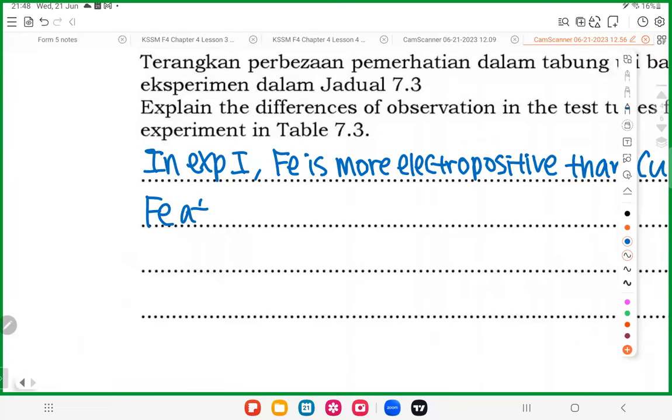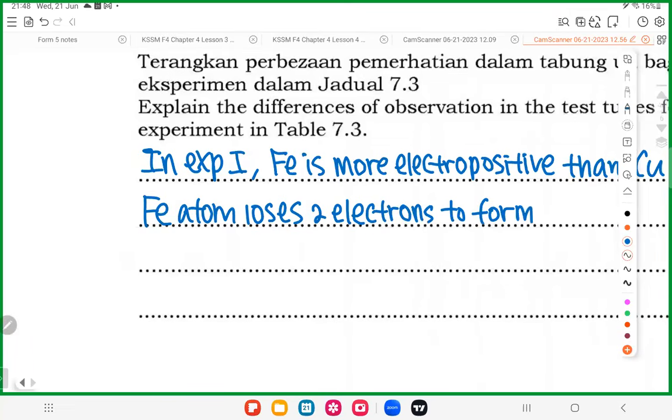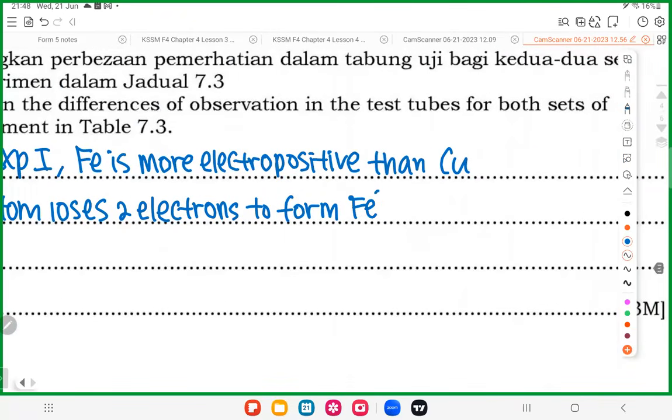So the iron atom loses 2 electrons to form Fe2+ ion.